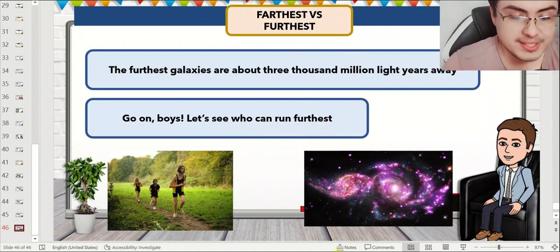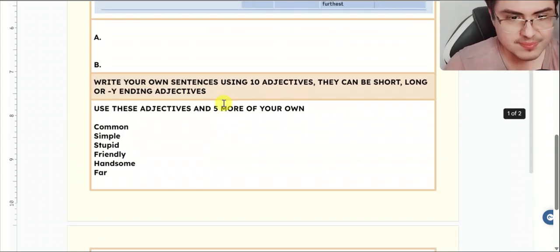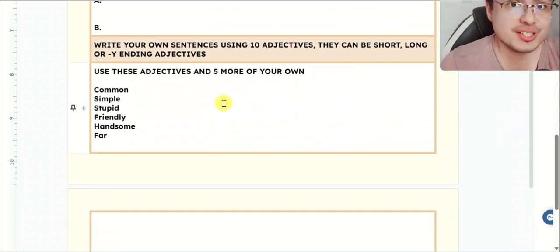So complete the exercises on Canvas. And if you have any questions, you can text me on WhatsApp and I'll be happy to answer any questions that you might have.